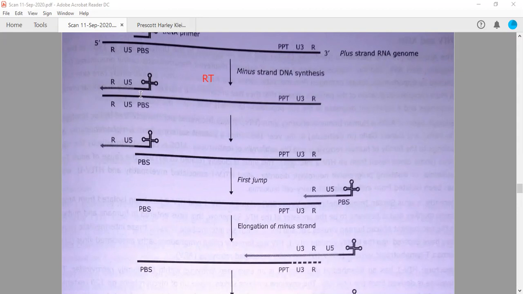Then finally, this synthesized strand will be complementary to this R portion. So now it can bind to the other side of the same RNA genome or the template. So this is called the first jump in this particular process. It is written in your book actually.